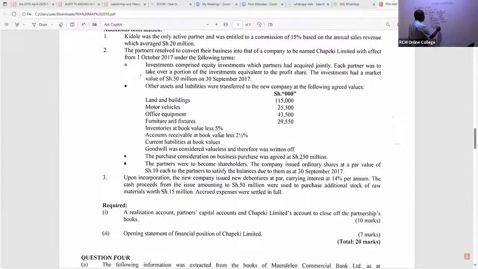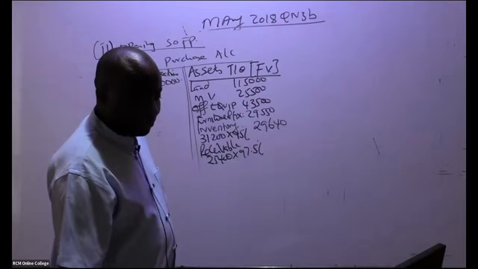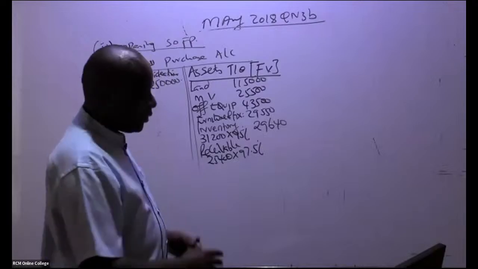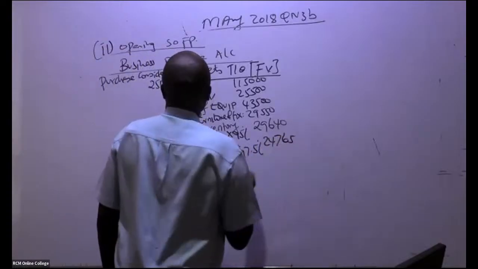I multiply this with 97.5%, because 2.5 is being given to us as a discount or something. So we have here 24,765.